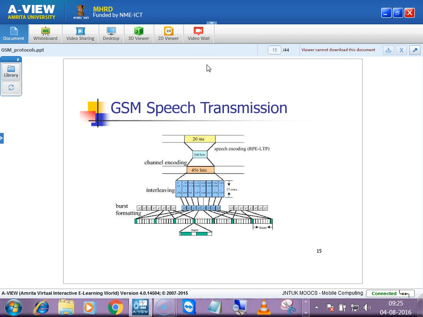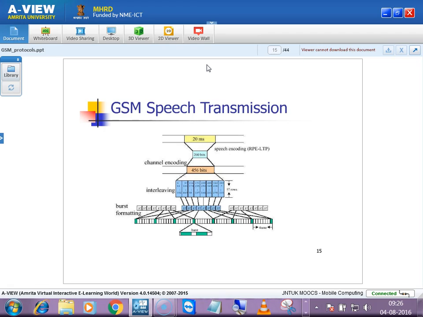What are the functionalities of physical layer? And why base transceiver station and base station controller are not connected via radio interface?